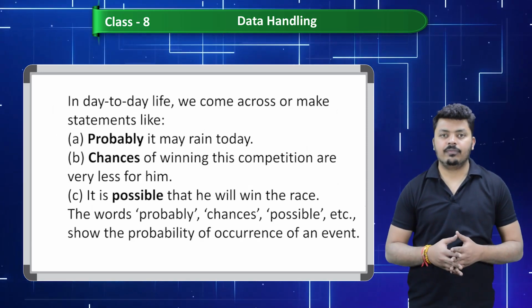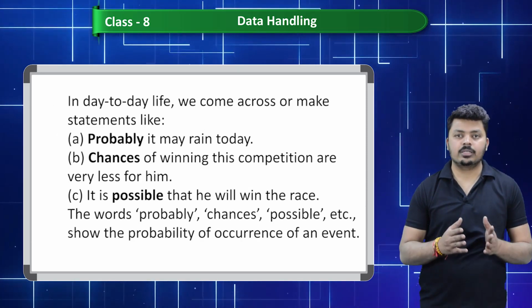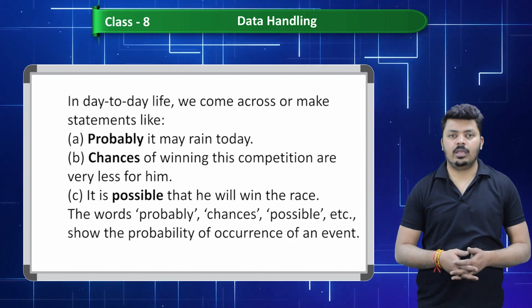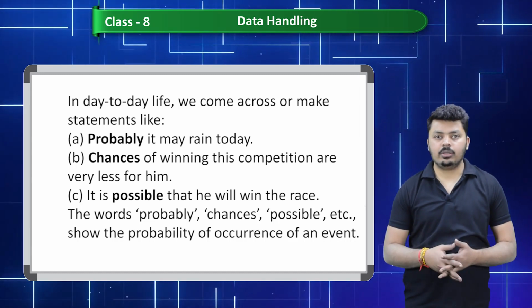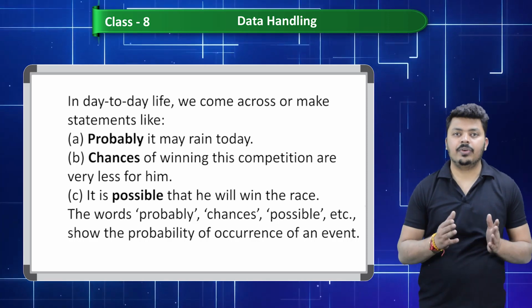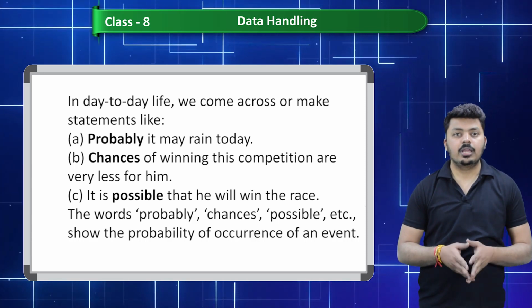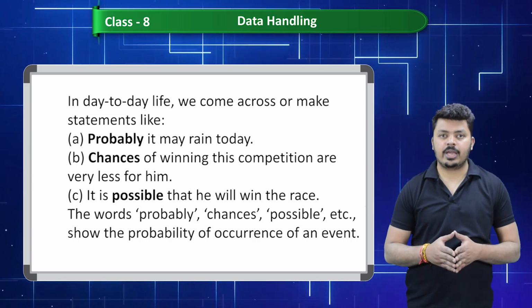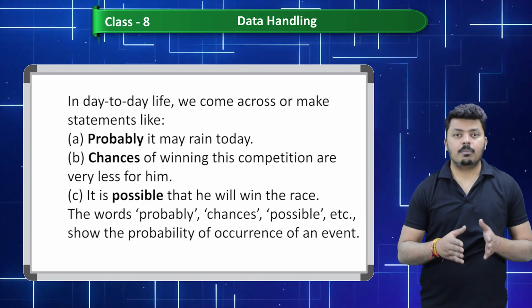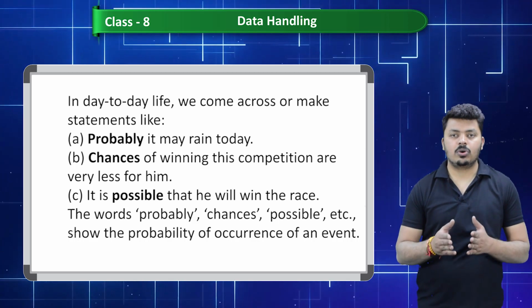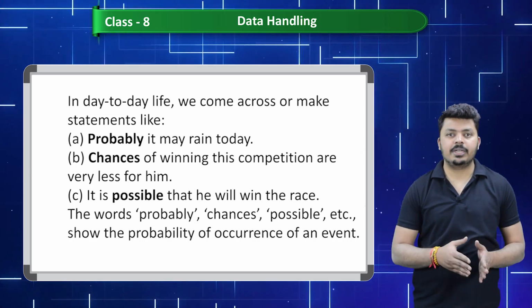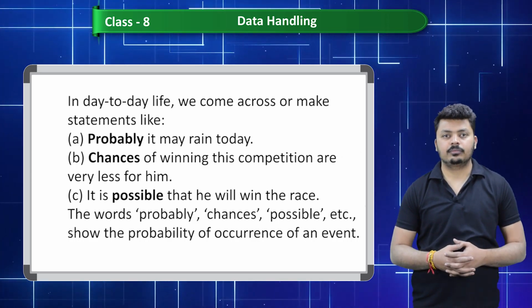In day-to-day life, we come across or make statements like: A. Probably it may rain today. B. Chances of winning this competition are very less for him. C. It is possible that he will win the race. The words probably, chances, possible, etc. show the probability of occurrence of an event.